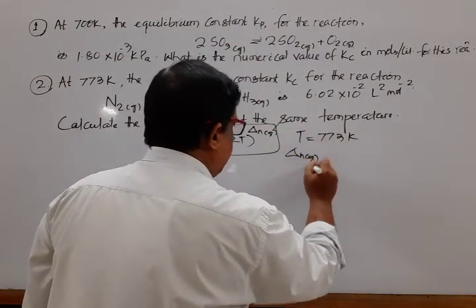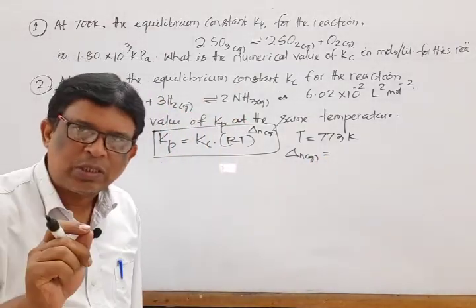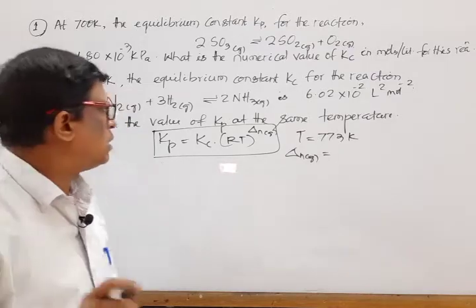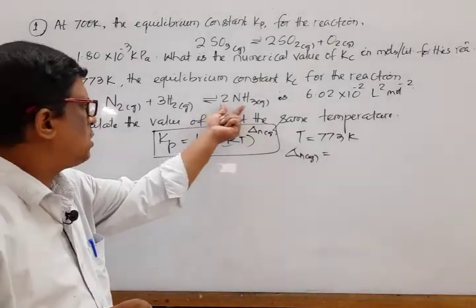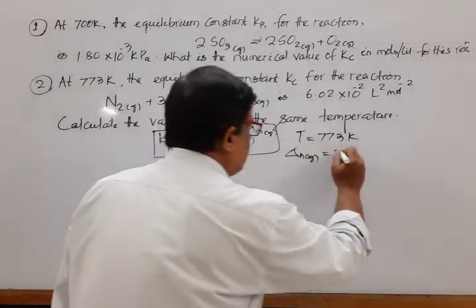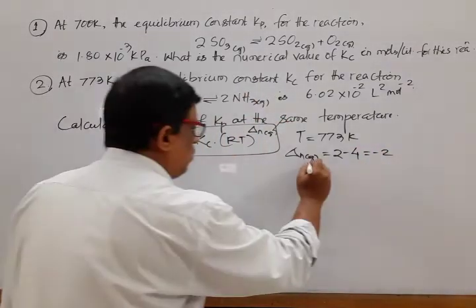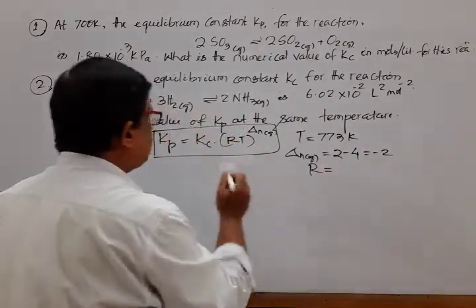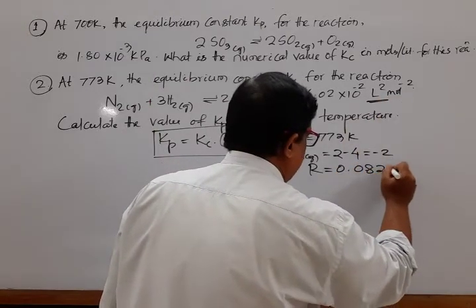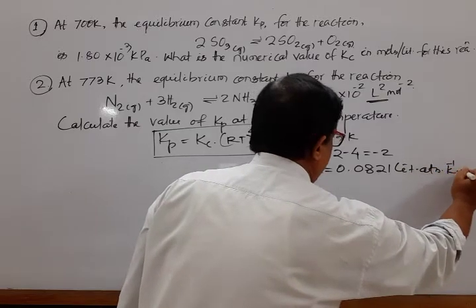Del Ng means total number of gaseous moles of product species minus total number of gaseous moles of reactant species. In product species that is 2, in reactant species that is 4, that is 2 minus 4, that is minus 2. And R is 0.0821 liter atm per Kelvin per mole.